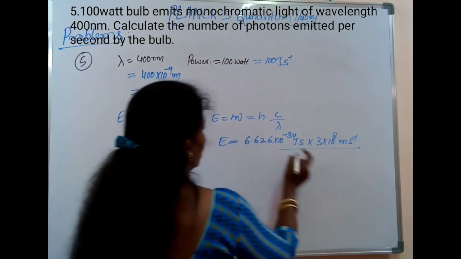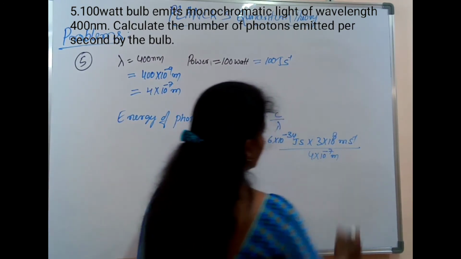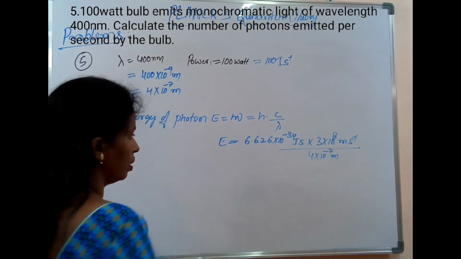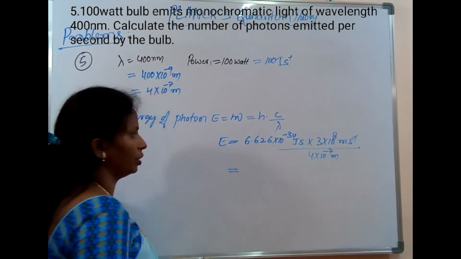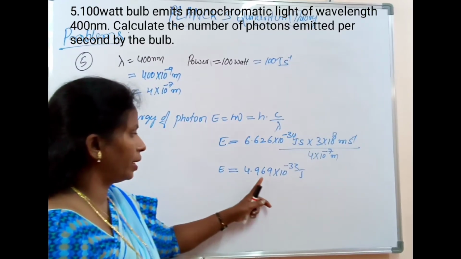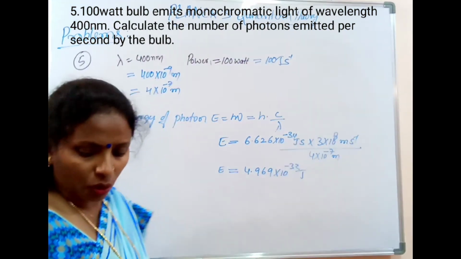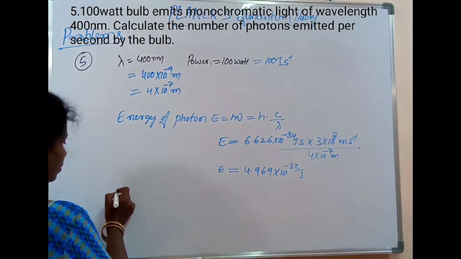They have given lambda is equal to 4 into 10 to the power of minus 7 meters. After simplification you will get the energy of the photon as 4.969 into 10 to the power of minus 33 joules.